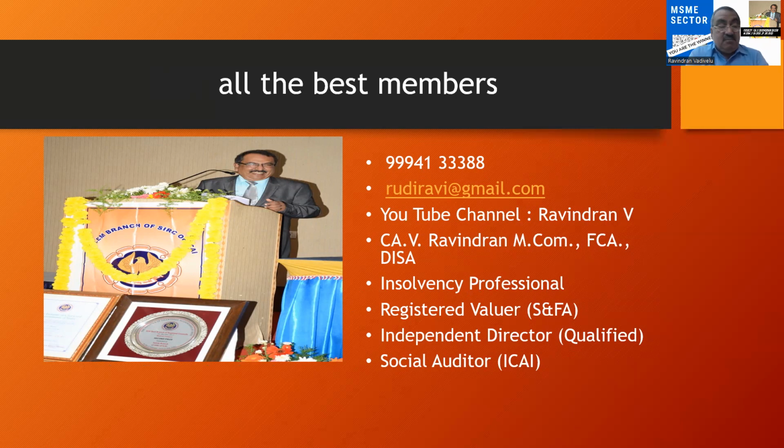Please go through the master directions issued by the Reserve Bank of India, originally issued on 24/7/2017, and the version which I have discussed today is the updated RBI master direction dated 28/12/2023. And I wish you all the best for your practice.